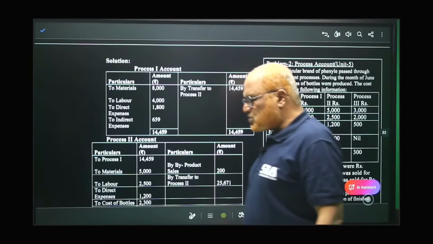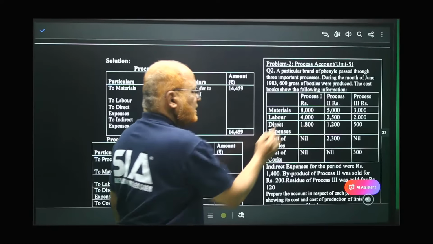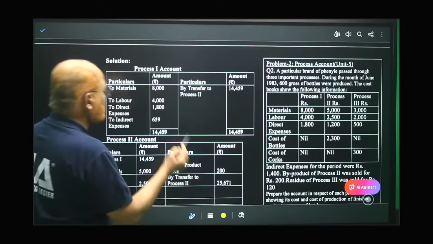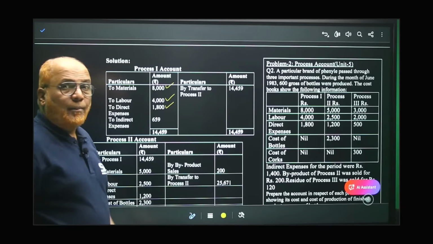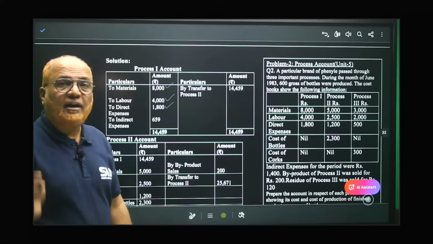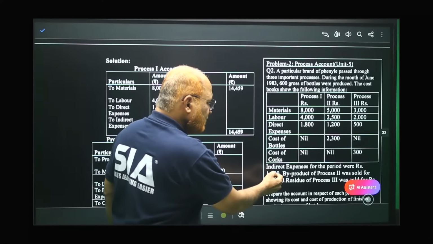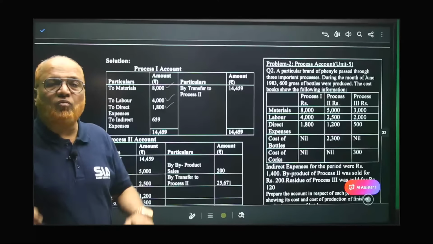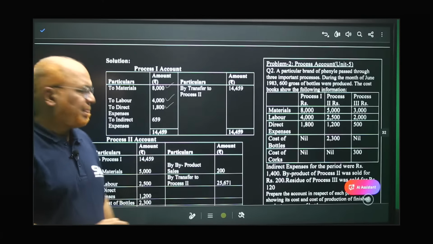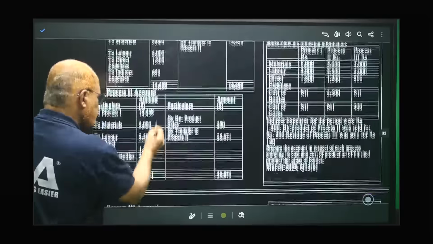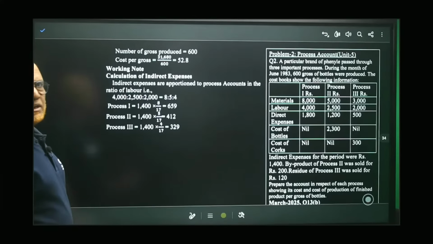Now, process one. The expenses in process 1 are given: direct material 8,000, labor 4,000, direct expense 1,800. Three items are given. So I have taken 8,000 material, labor 4,000, direct expense 1,800. But the complication is regarding indirect expenses of 1,400. Here it is given that indirect expense is to be apportioned over the three processes. I told you on what basis we have to apportion: on the basis of the ratio of labor. So in working notes, I will show you how we have apportioned the indirect expense. See carefully here.